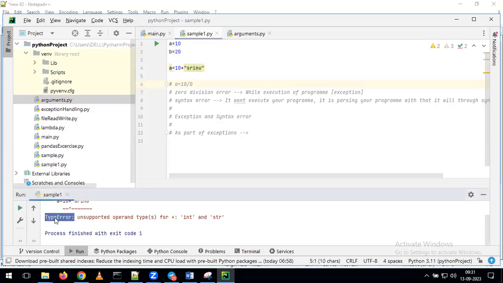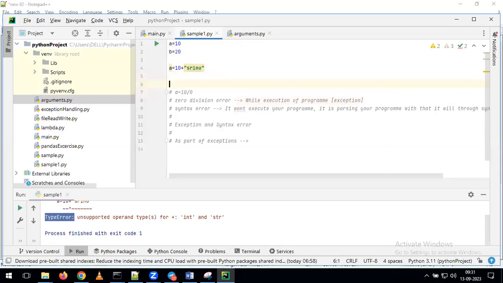This error we can call a type incompatible error, or a type error. Earlier we got the error called zero division error, because at that time you were trying to perform a division operation by zero. For that reason, it gave the error called zero division error. Now in the same way, just observe, I am giving a is equal to 10, 20, 30, 40, 50 and 60.